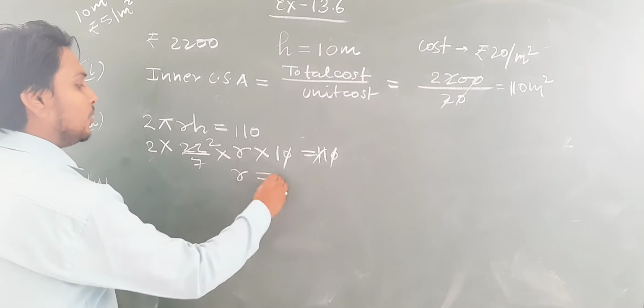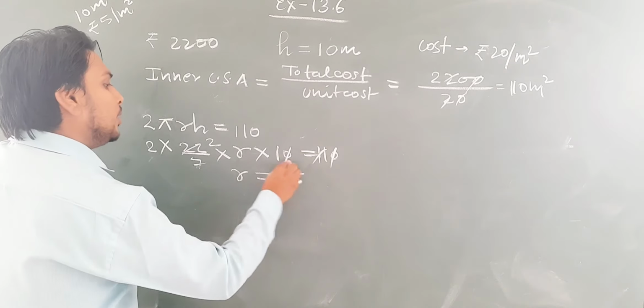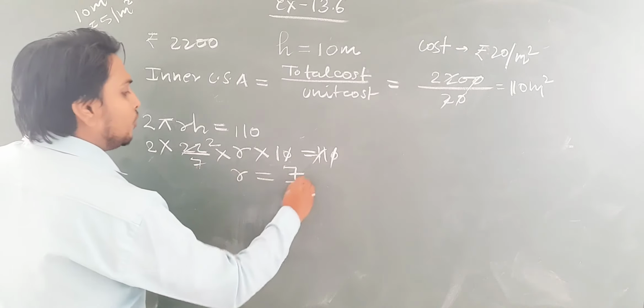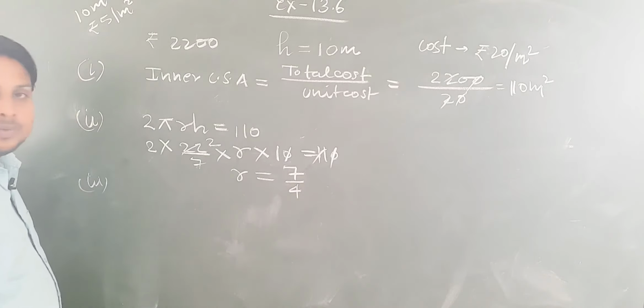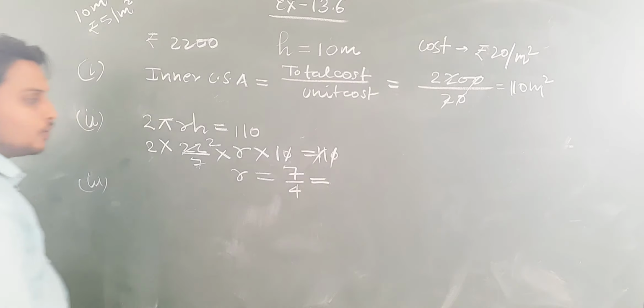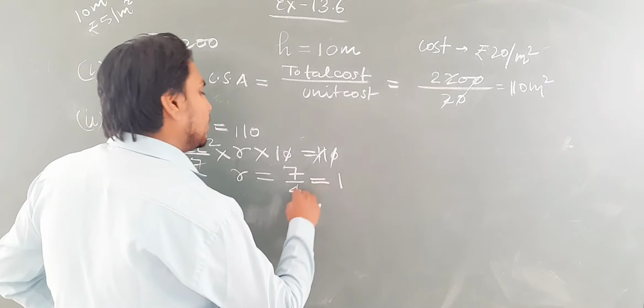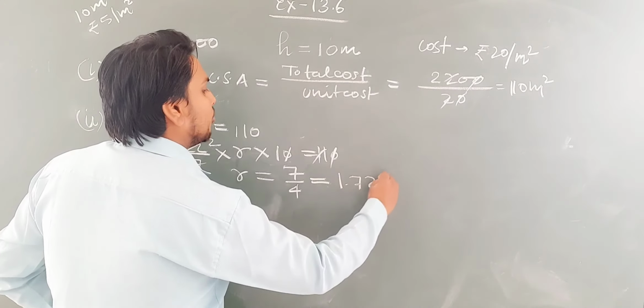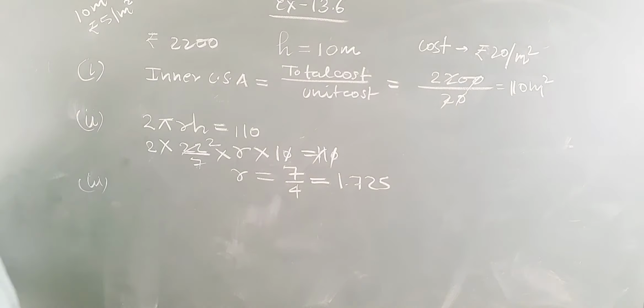Here R will be 7 upon 4, means 1.75 is the radius of this cylindrical vessel.